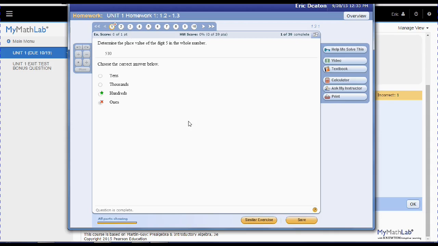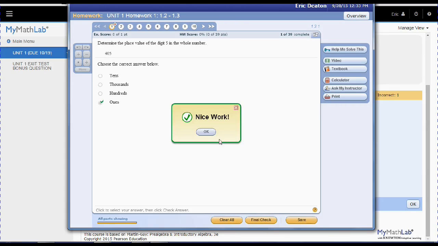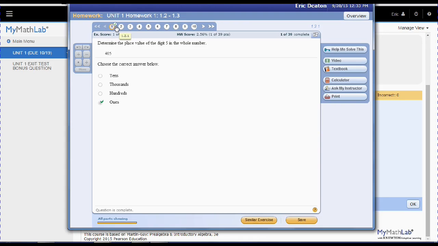So what I can do to get more attempts on a problem that's similar but not the same one is click similar exercise. And then it gives me a new number. So when I look at this one and then I figure it out, because I watched the videos, I see nice work, a big nice green check, still see the red X. When I click OK, it changes. I get credit for it.